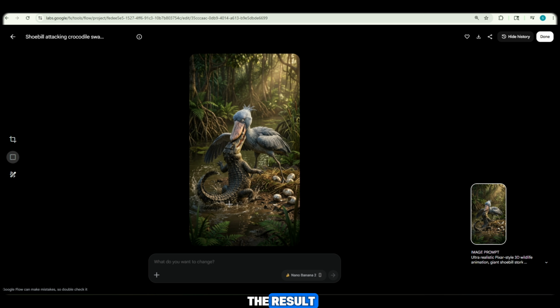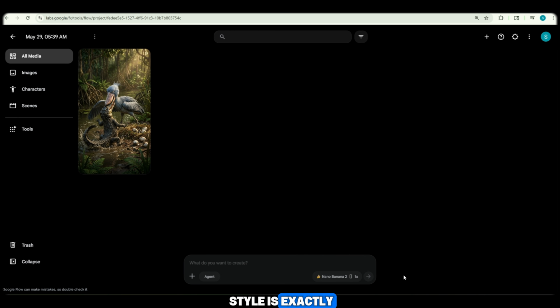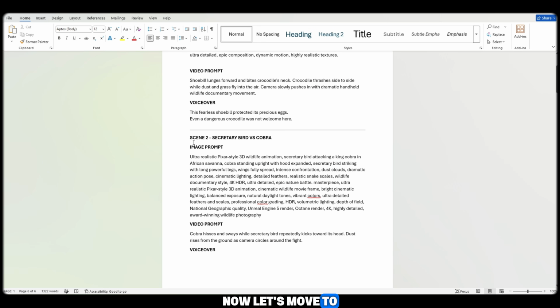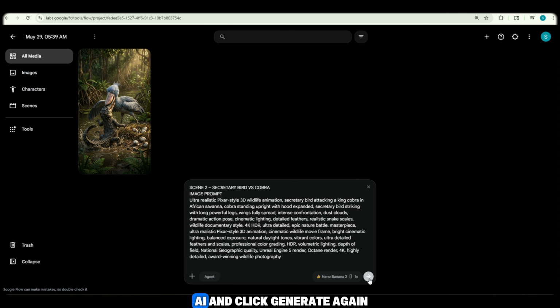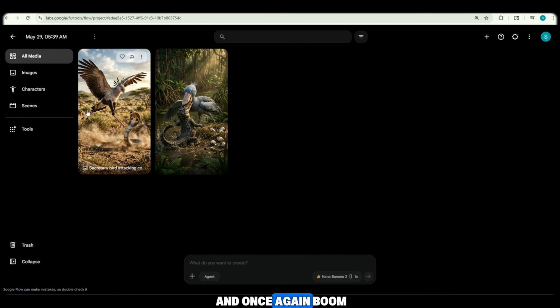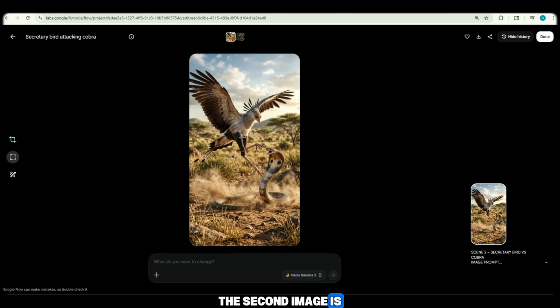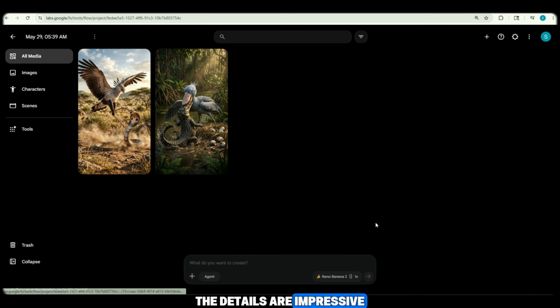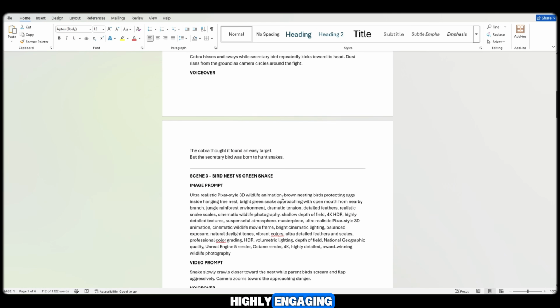Take a look at the result. The quality looks amazing, the details are sharp, and the overall visual style is exactly what we need for viral wildlife content. Now let's move to the second image. Copy the second prompt, paste it into Flow AI, and click Generate again. Wait a few seconds, and once again, boom. The second image is now ready as well. The quality is consistent, the details are impressive, and the visuals look highly engaging.